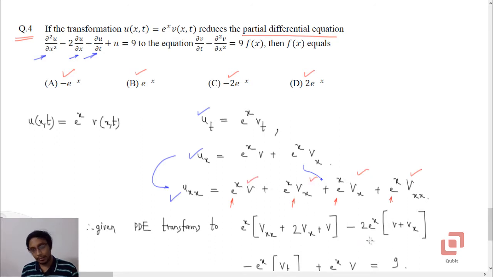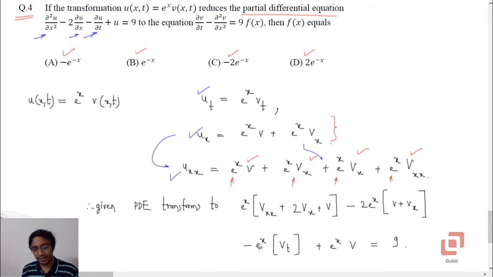Okay, minus 2 into, what is ∂u/∂x? It is this one, e to the power x into v plus e to the power x into vx. Again, you can take e to the power x common. Okay, so in the bracket you will have v plus ∂v/∂x. Move on to the next one, negative ∂u/∂t.